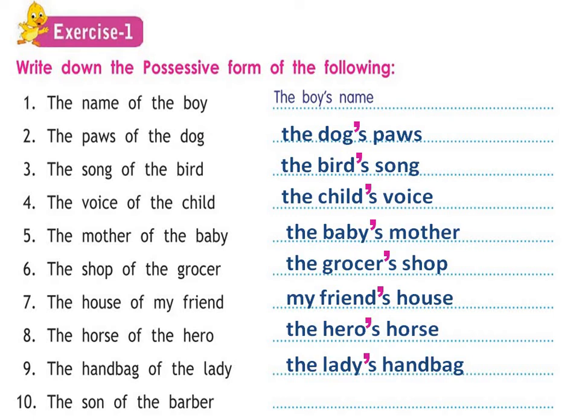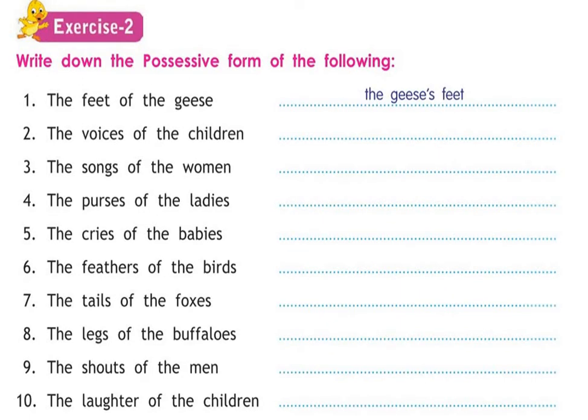The son of the barber. The barber is singular and whose son? The barber's. So we will write the barber here, then apostrophe S to show possession. Whose son we are talking about. Now exercise 2. Write down the possessive form of the following. Children, here we will write possessive forms. The feet of the geese.